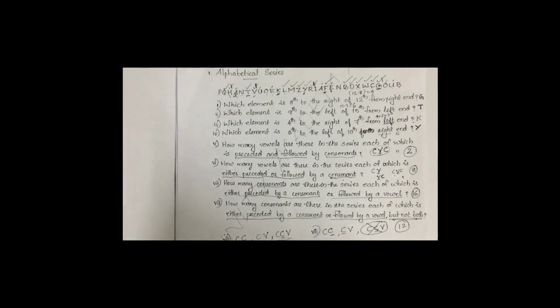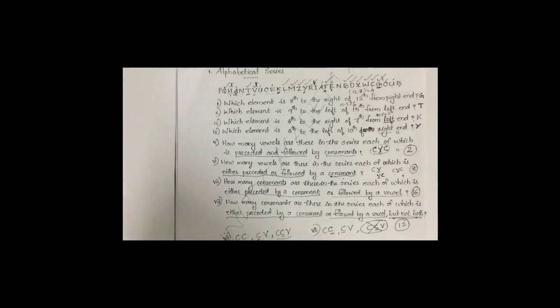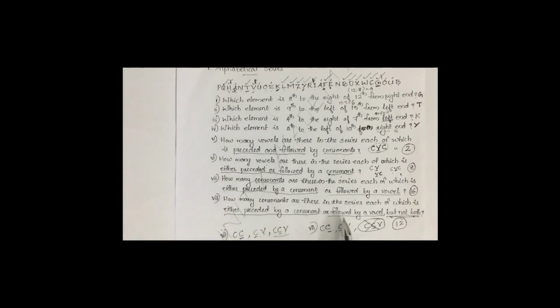Once again we can repeat that. If it is preceded and followed, or preceded as well as followed, that type of condition, then we have to select only the both cases. That is, only if both-side conditions are satisfied can we select. If the condition is either-or, either preceded condition or followed condition or both, we can select. But if the question says either or but not both, we can select either preceded only or followed only condition. We cannot select both cases.